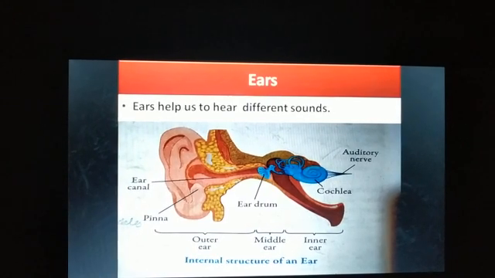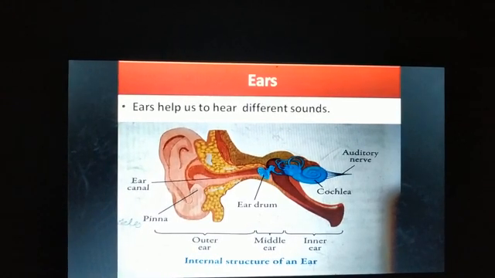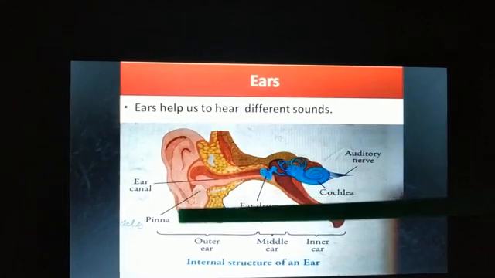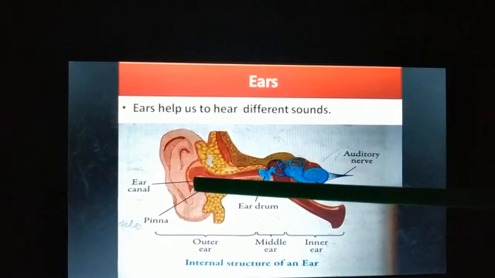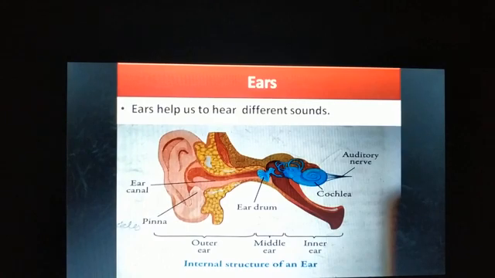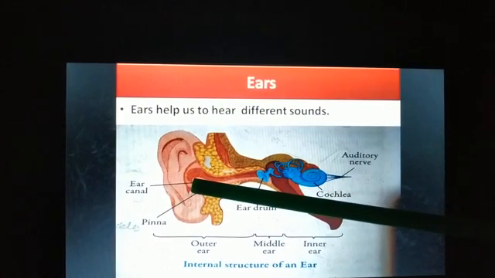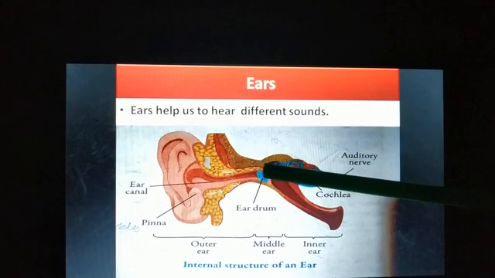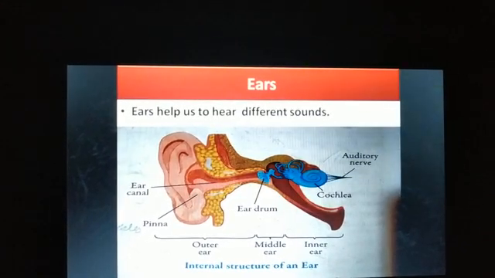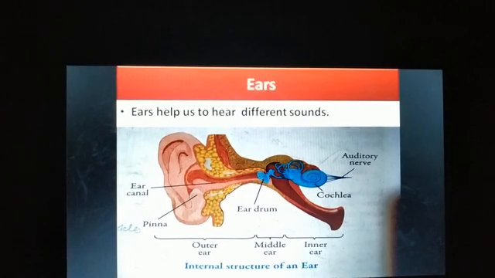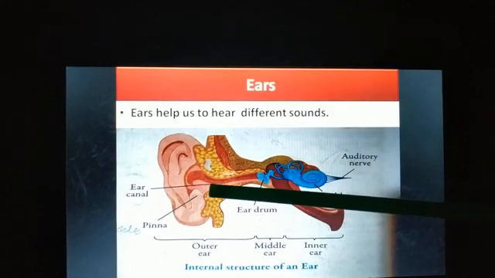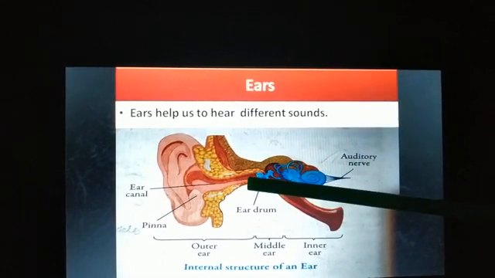Now sound waves are collected from the environment by the external ear. So this part will help to collect the sound from the environment, and it is then passed through the ear canal. So this region is the ear canal. It will pass through this canal.